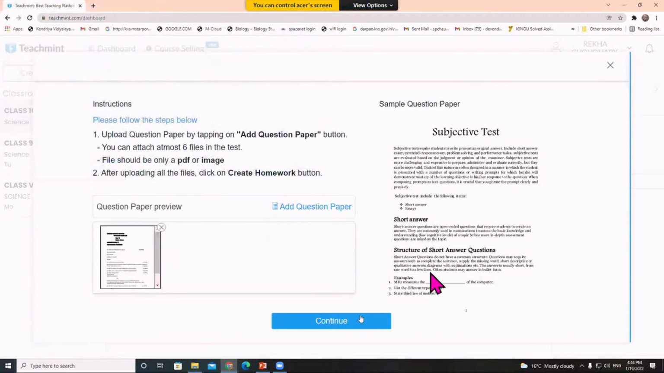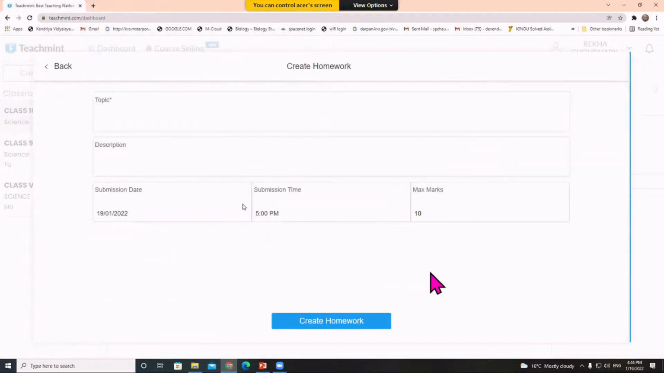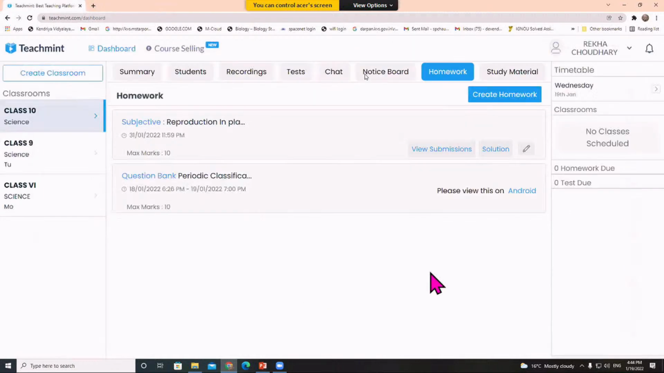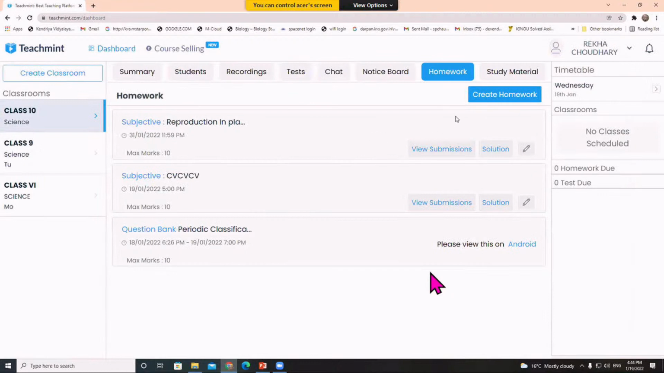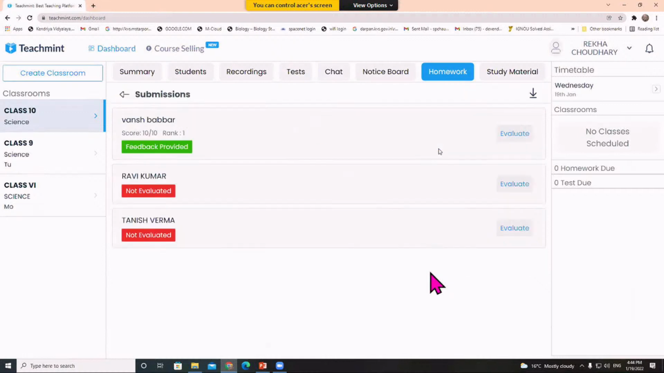And you can assign them to your students with the submission date and time. So you can create homework like this. Here you can see some of the homework given by the students. Let me view the submissions. 3 students are there. Let me evaluate this one, Ravi Kumar.